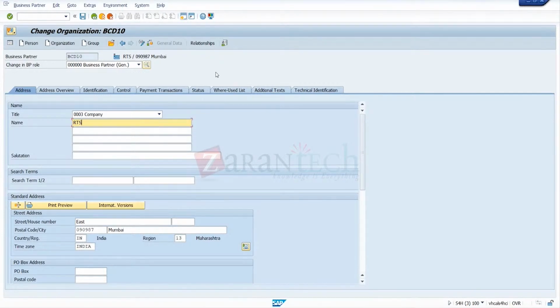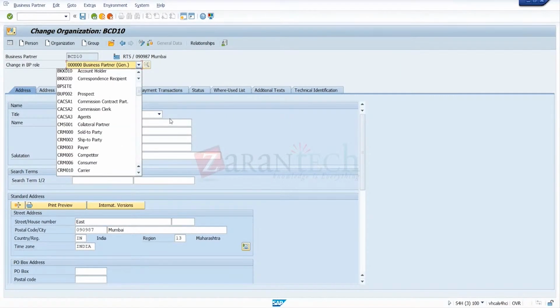We need to extend this partner as a sales partner, right? And you change the name, but that is not replicated in the general role. So we went for a customer role.